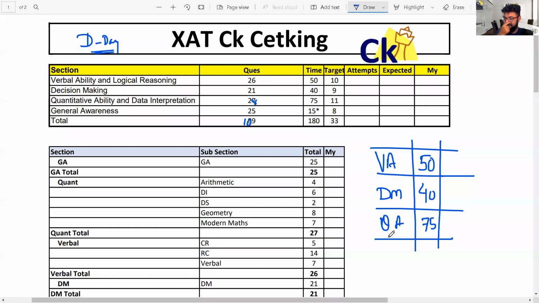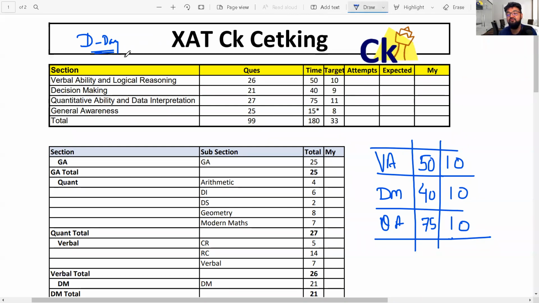Fix up a timer and your target score is 10, 9 and 11. You round it off to 10, 10, 10. So you have to get minimum 10 questions, 10 marks in each section to clear the cutoff. Whenever you are giving the mocks, I want you to find out your attempt and your marks, your performance. So that's your main target setting for the D-Day.